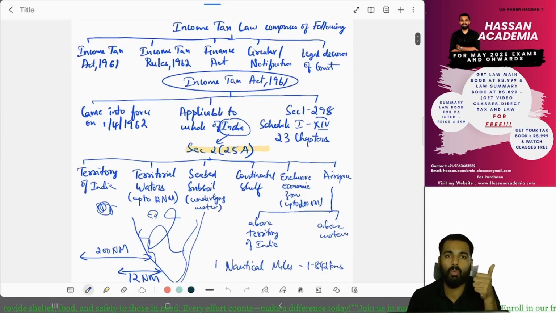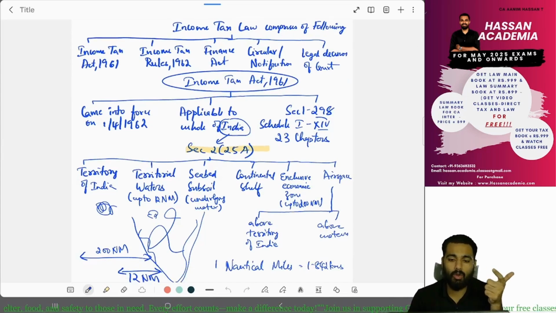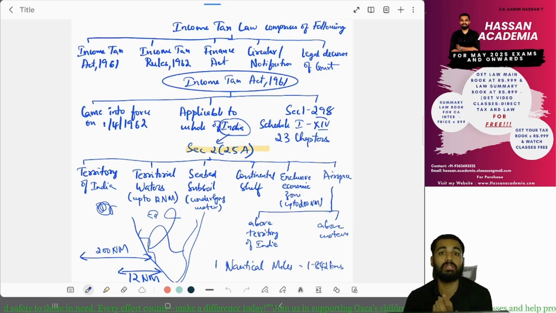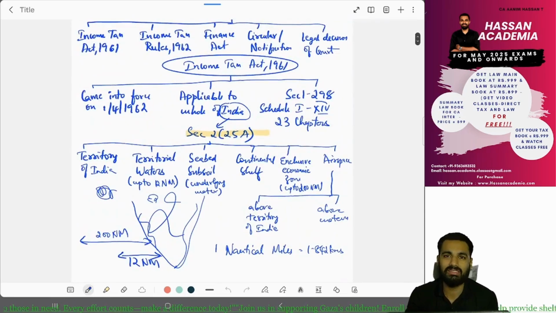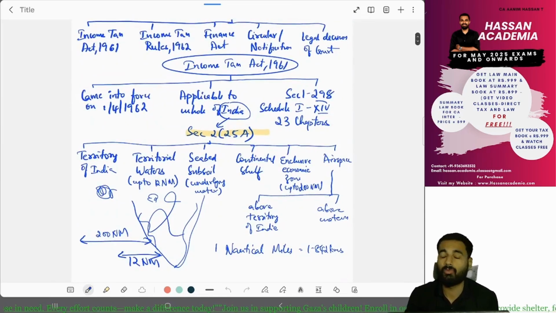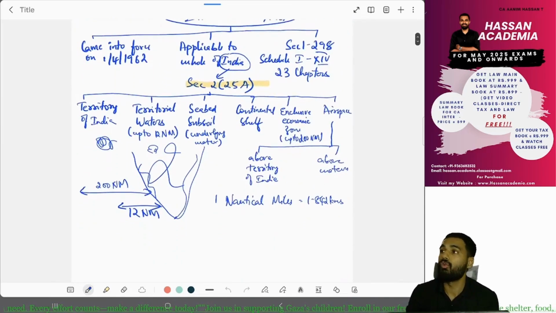What does it include? The territory of India, territorial waters, seabed, subsoil, continental shelf, exclusive economic zone, and airspace. Then there are totally 298 sections containing 23 chapters and 14 schedules.